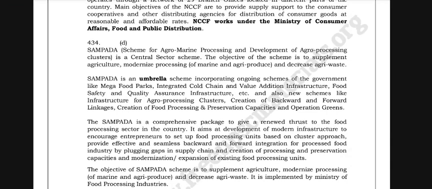Sampada scheme for agro-marine processing and development of agro-processing clusters is a central sector scheme. The objective of the scheme is to supplement agriculture, modernize processing of marine and agri products, and decrease agri waste.